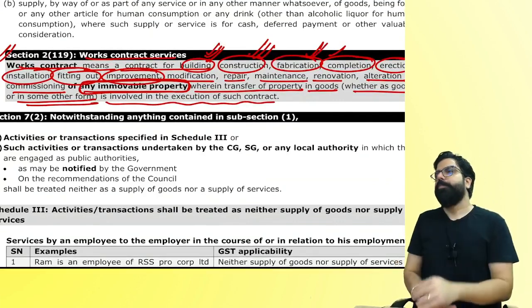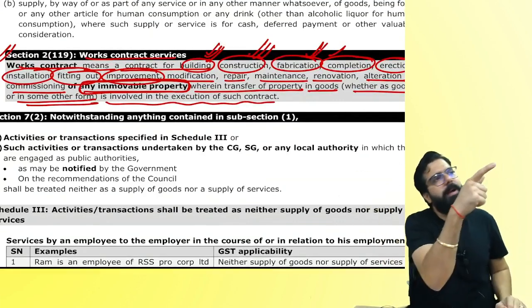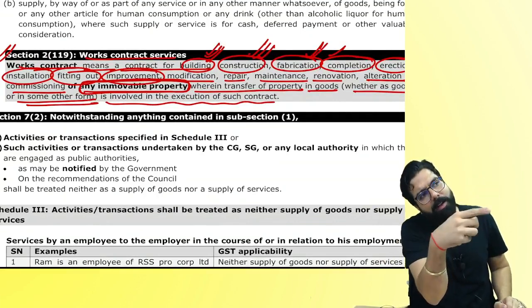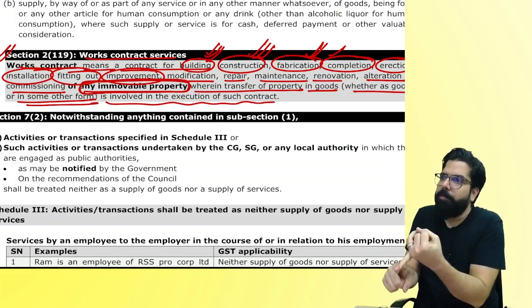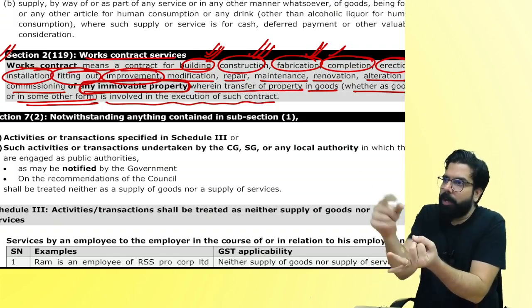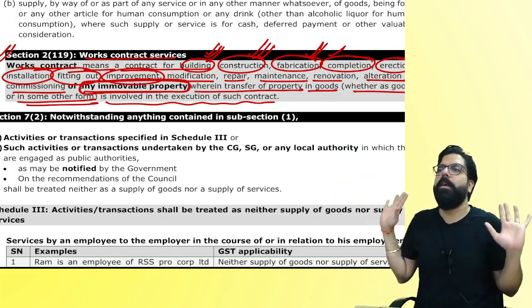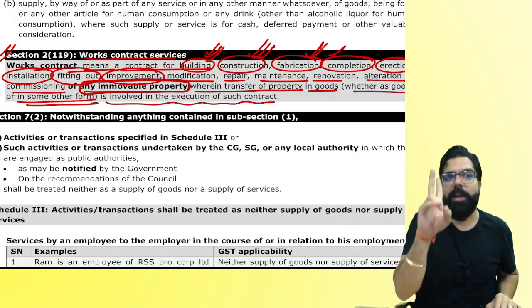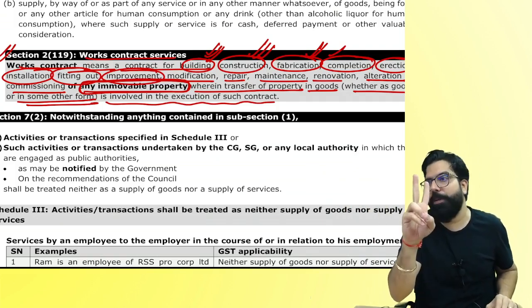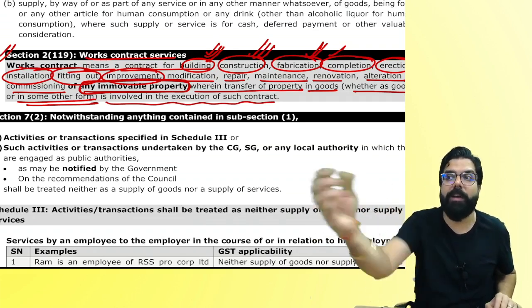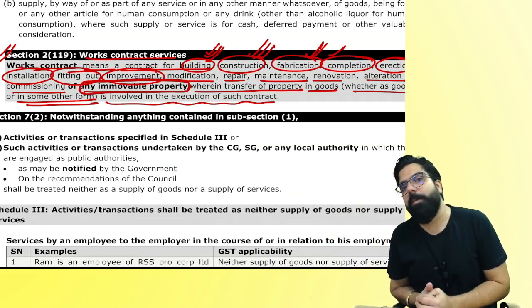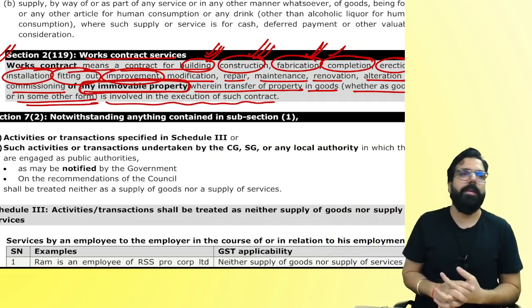Works contract means a contract for building, construction, fabrication. I told Chetan, in this building, all the iron grill which is to be put in the windows, you get the iron grill, you get your laborers, come and fit the iron grill in my building. He is giving me goods also, and labor, which is service. When he gives me the bill he will write what? It's a works contract service, and the rate of works contract will apply. Can I go ahead, everyone?